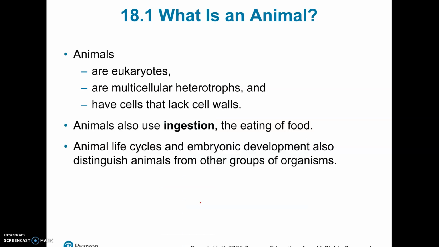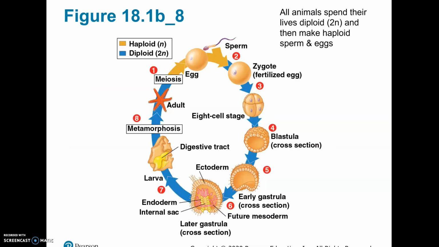Also, our life cycles and our embryonic development are different from some of the other groups. So we're not going to talk too much about that. I'll show you a quick slide of embryonic development here. One of the things about animals is that our cells are always diploid, which means we specifically have 2 copies of every chromosome. This kind of goes back to genetics. And so as an adult, we're diploid. As a zygote, we're diploid. And all of this time, all of our cells are diploid through all of our life cycle.